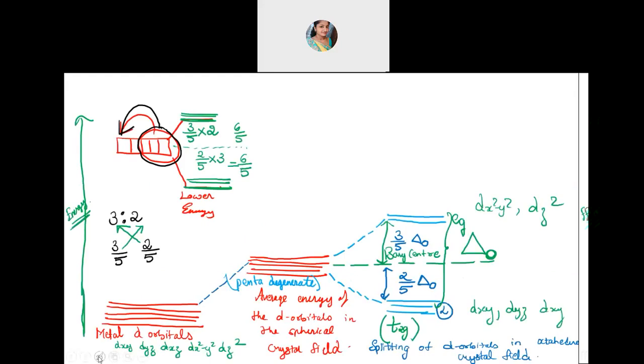Okay, so here finally, see the metal d orbital. I'll take another color, this black one. So here, metal d orbitals, all the d orbitals we are having: dxy, dyz, dxz, dx square minus y square and dz square. These were having the same energy initially. But when the ligands are just going to approach, all of them got excited.